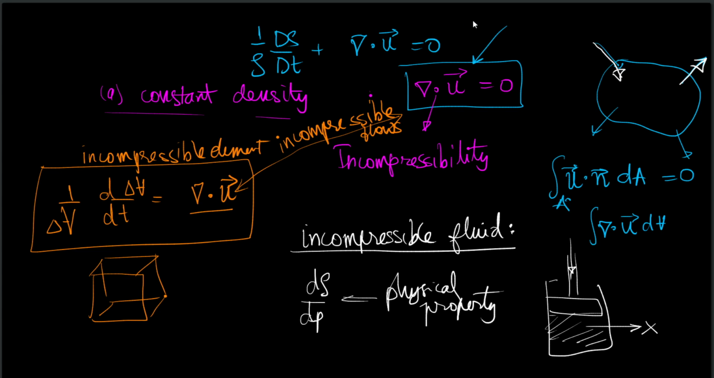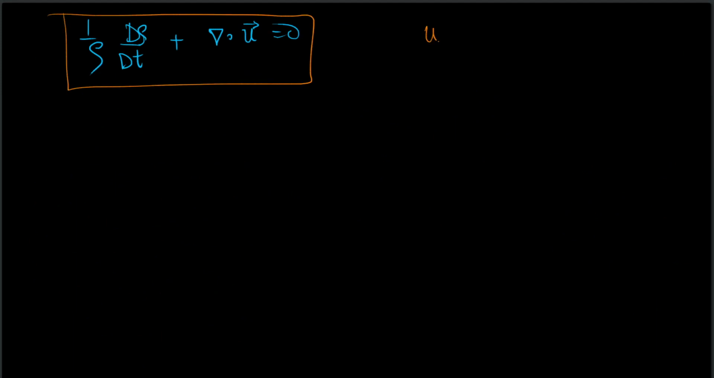Okay, let us have a case where we have incompressibility as one of the conditions. But does incompressibility imply density equal to constant? So first let us write down the statement. I might have forgotten to write 1 upon rho. So if the flow is given to be incompressible, that is the divergence of velocity is 0, it is incompressible flow.